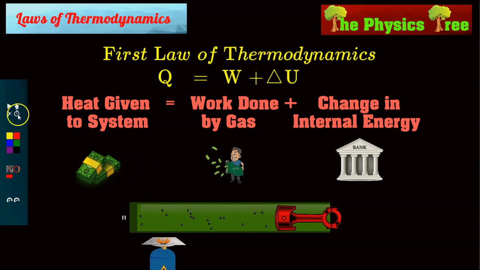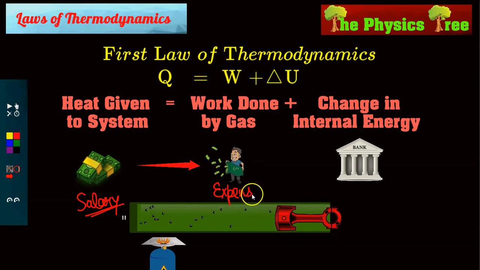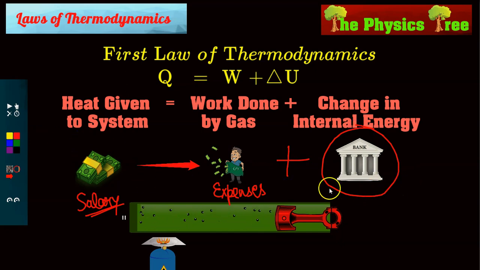It's like this. When you are given some money, say this money shows your salary. Okay, so when you get your salary, what happens? You either use that salary to meet your expenses, or if you have some extra, what do you do with that? You put that in a bank. So the money you get, your salary, equals your expenses and your savings.